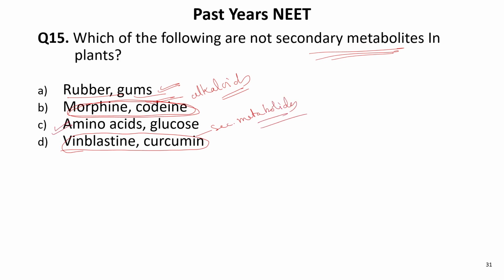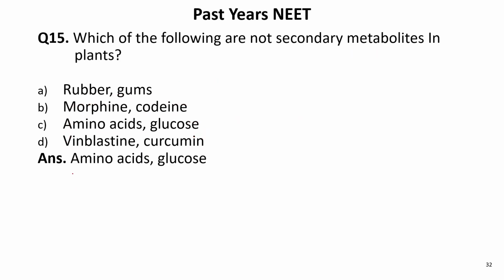So the rest is amino acid and glucose. These are the primary metabolites. Glucose is formed in the process of photosynthesis. Amino acid is formed by the plants only. So these are a primary requirement of the plant, so they are primary metabolites. Okay, so the correct answer is amino acids and glucose.